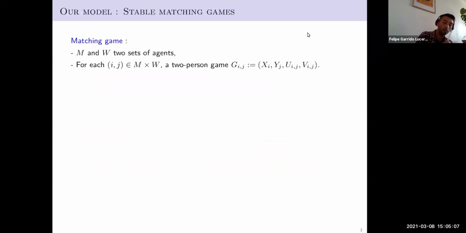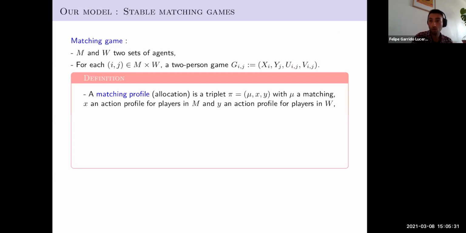So I pass to explain our model. A matching game setting, or a matching game, is any setting in which we have two sets of agents, M and W, men and women if you prefer, such that for each potential couple we have a two-person game G. Now the agents are endowed with strategy sets and payoff functions. In this setting, an allocation, also called a matching profile, is any triplet pi consisting of mu, an assignation between the agents, X, a strategy profile for all the agents in M, and Y, a strategy profile for all the agents in W.